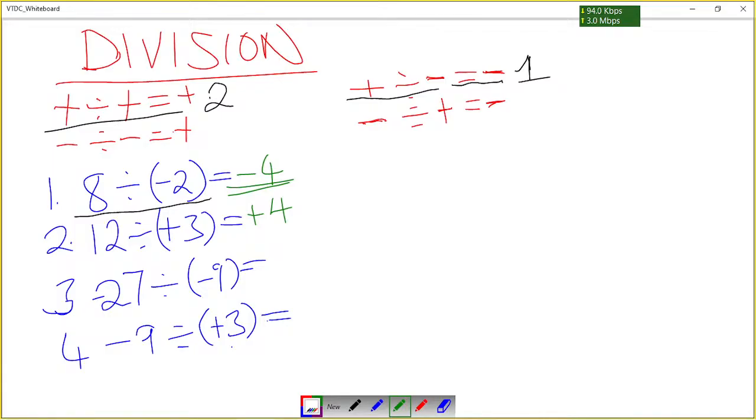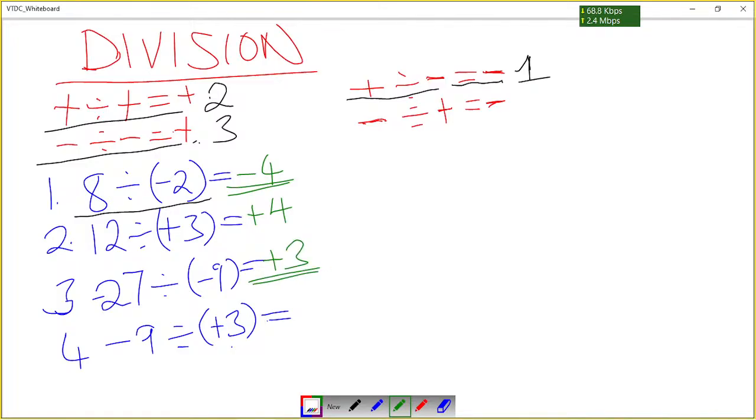Okay, we come to question 3, which is negative 27 divided by negative 9. Now we can agree that this question is using this principle. So 27 divided by 9, since the signs are both negative, our answer will be a positive. Then 27 divided by 9 will give us 3, so our answer is positive 3.